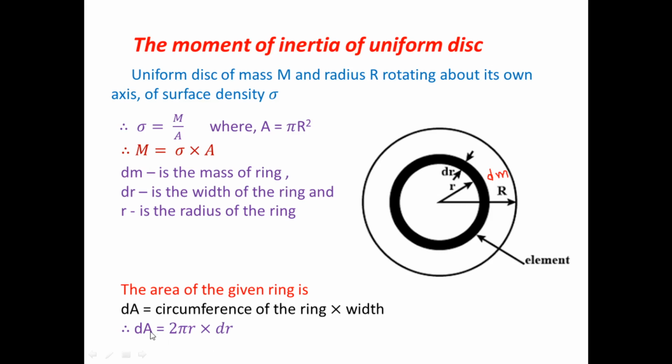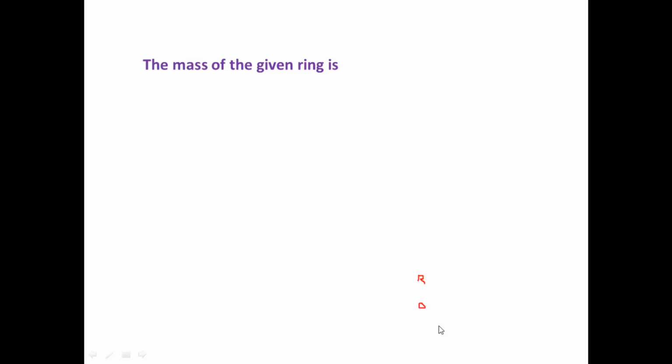So you get dA. आता आपल्याला एरिया भेटलेला आहे म्हणजे आपल्याला काय मिळेल? मास. So definitely we find out the mass of the smallest ring. So let's find out the mass. What is the mass of the smallest ring? This mass is sigma into area. You know, the mass of the smallest element is sigma, the surface density, into the area. But we have also found the area. So dm is equal to sigma into area, 2 pi r into delta r.